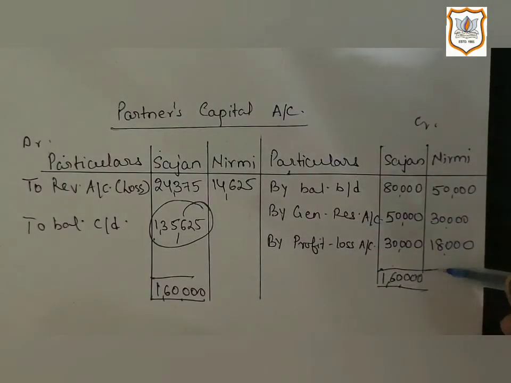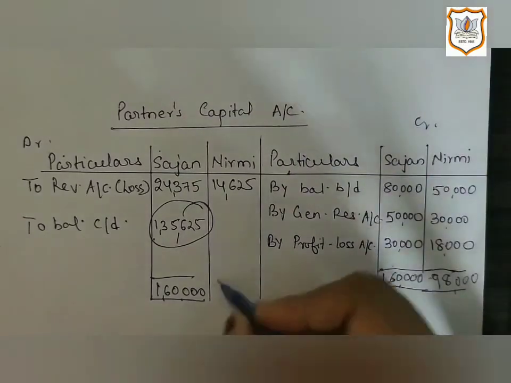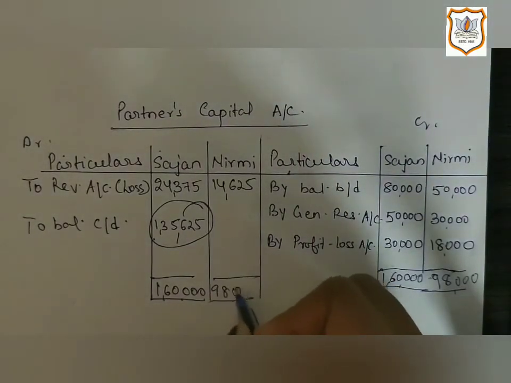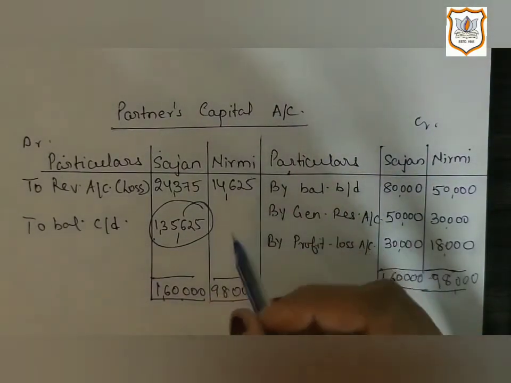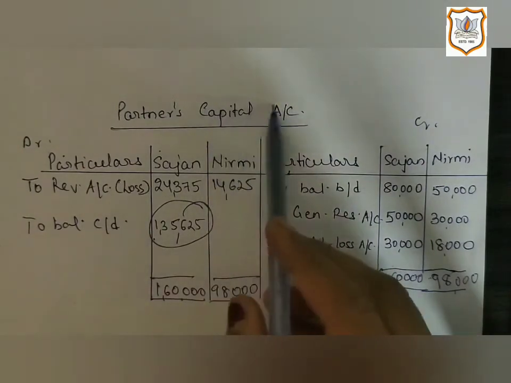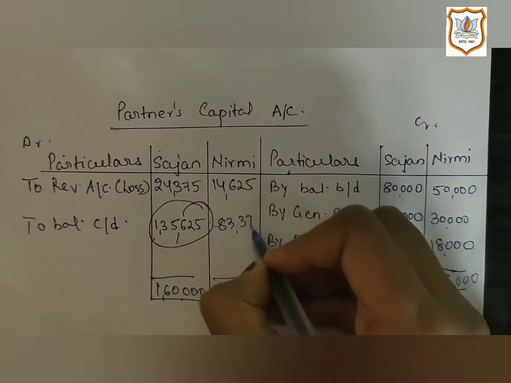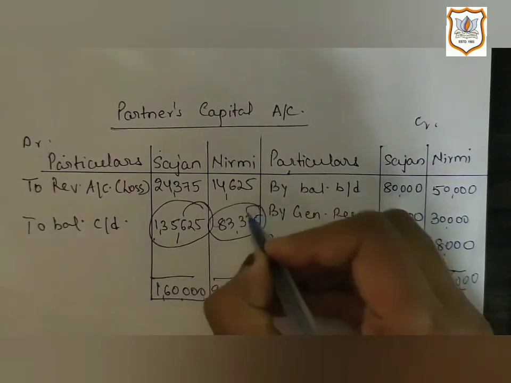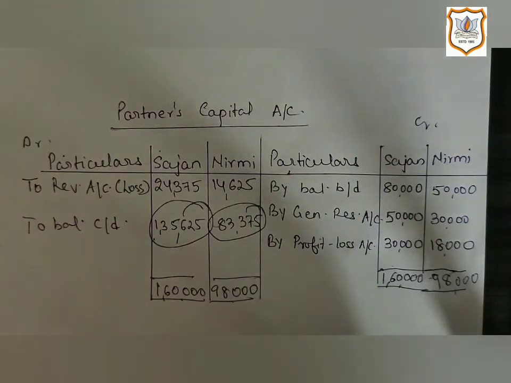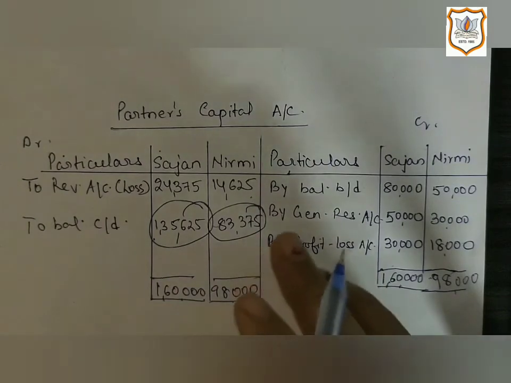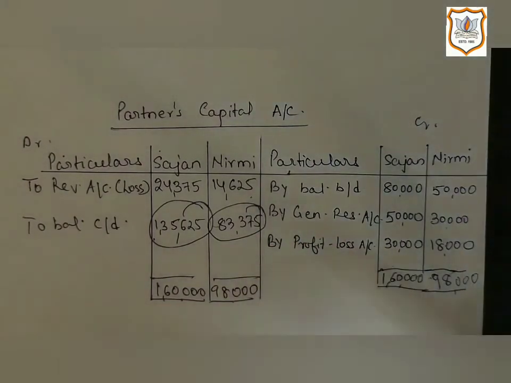Similarly, total of credit side of Nirmi's capital account is more, that is 98,000. So here difference amount we will get on debit side of partners capital account, which is 83,375. This is closing capital balance of Nirmi, which will be transferred to balance sheet.